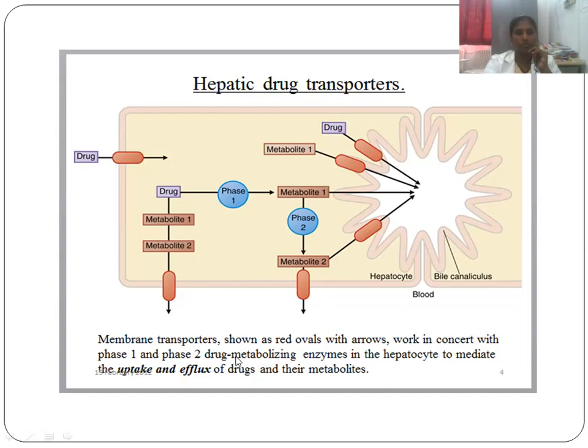Look at the membrane transporters. Some of the red oval shapes are transporters. They work in concert with the phase 1 and phase 2 drug metabolizing enzymes in the hepatocytes to mediate the uptake and efflux of drugs and their metabolites. Transporters are involved in the uptake, and also in the efflux process.